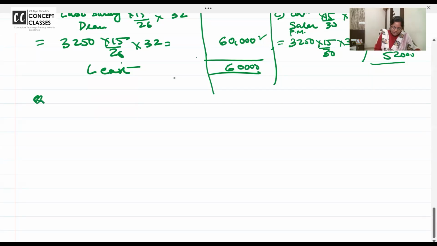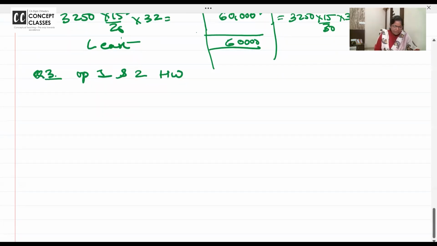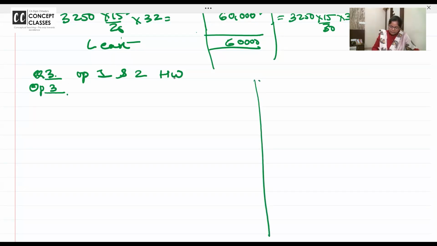चलो, सो क्वेश्चन नंबर 3, option 1 and 2 are homework which promise you will do it in writing without seeing, and option number 3 we are doing now in class. So because we are doing option number 3, we will do it in both the options, covered and not covered.